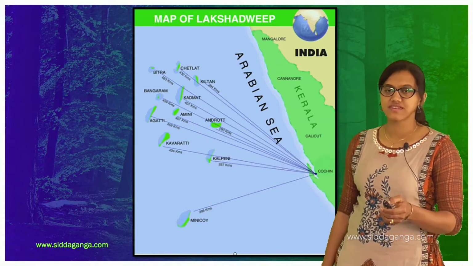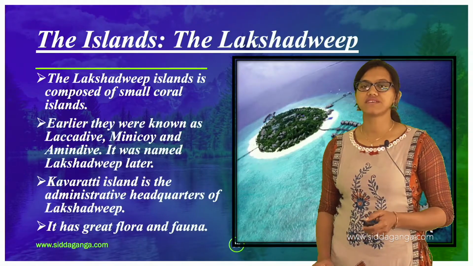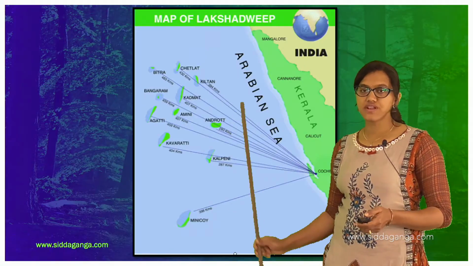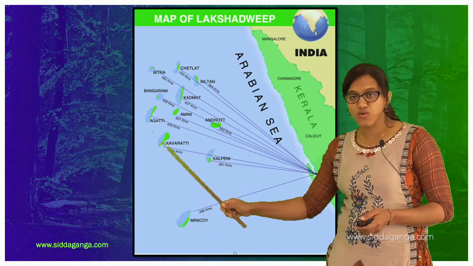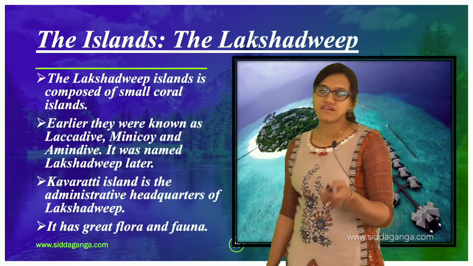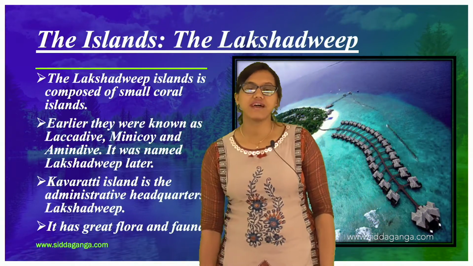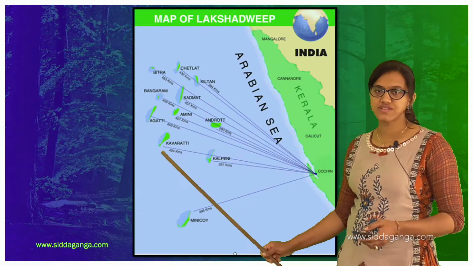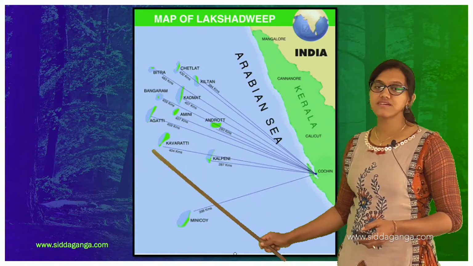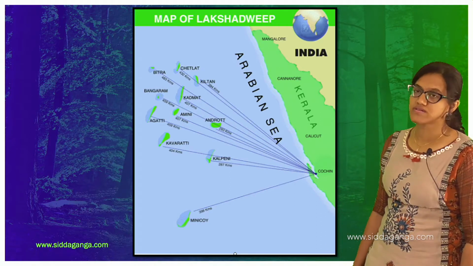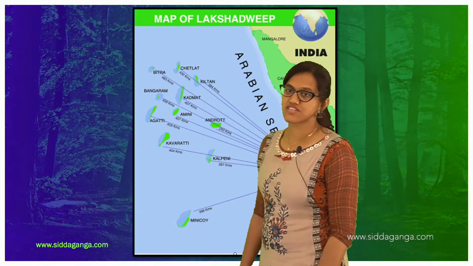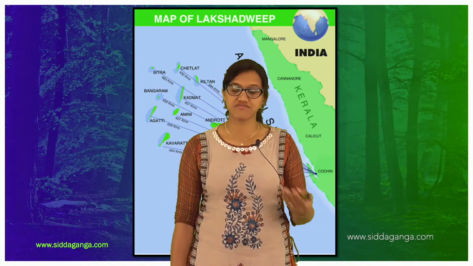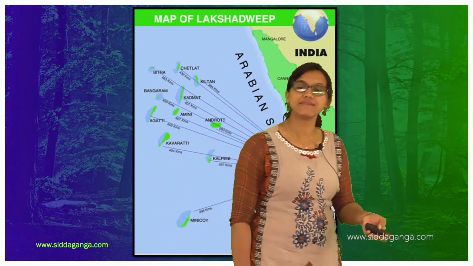The very first thing they have said is that it is made up of small coral islands. So these are the coral islands. Considering the whole group, they call it Lakshadweep here. Kavaratti island is the administrative headquarters of Lakshadweep. Here you can find Kavaratti. This is the main island, and it is the headquarters of Lakshadweep. The name Lakshadweep was given later.